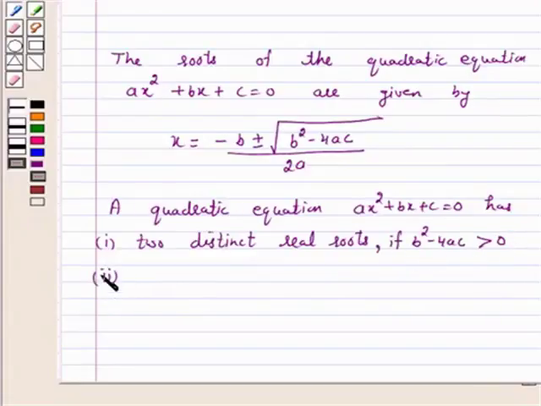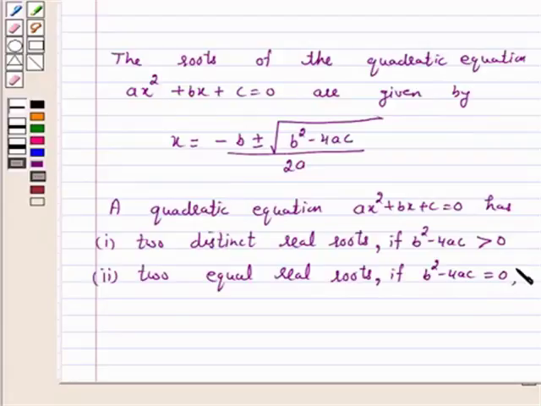Number 2, quadratic equation ax square plus bx plus c is equal to 0 has two equal roots if b square minus 4ac is equal to 0. Third, no real roots exist if discriminant, that is b square minus 4ac, is less than 0.